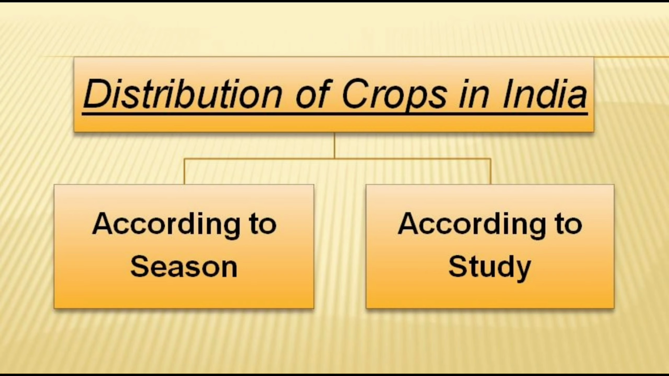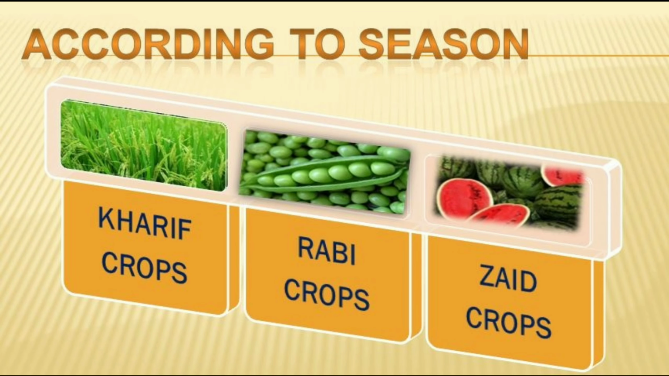Our next topic is distribution of crop in India. Distribution of crop is done in two parts. First, according to season. Second, according to study. First, we are going to see details of according to season. According to season is divided in three parts: Kharif crops, Rabi crops, and Zaid crops.